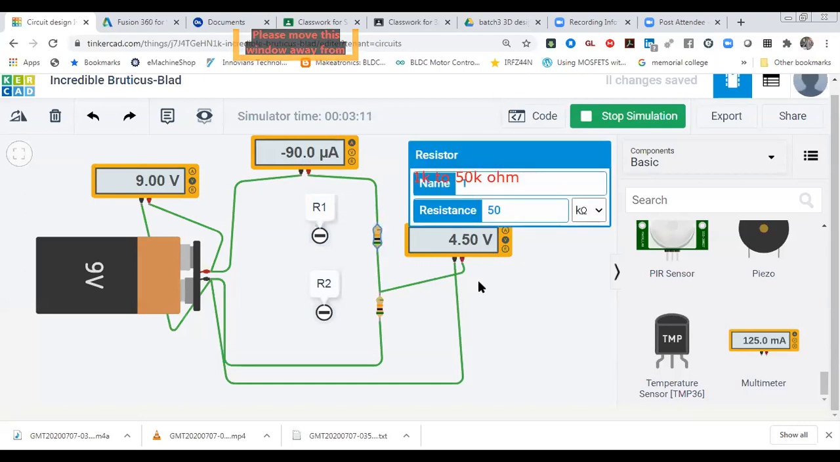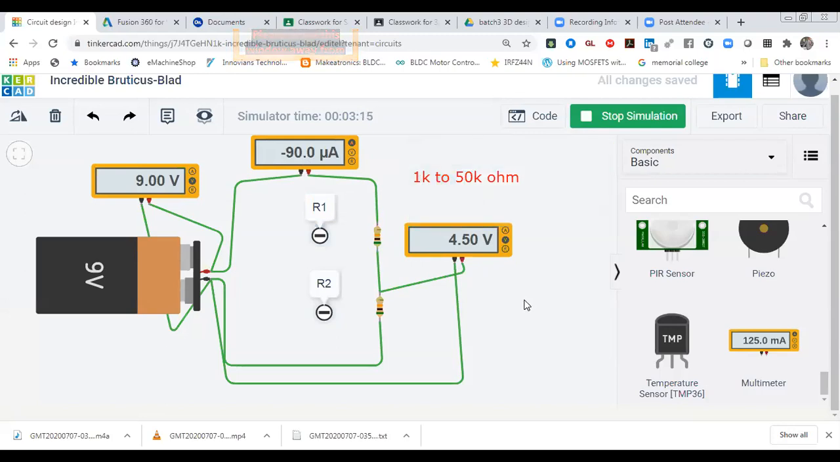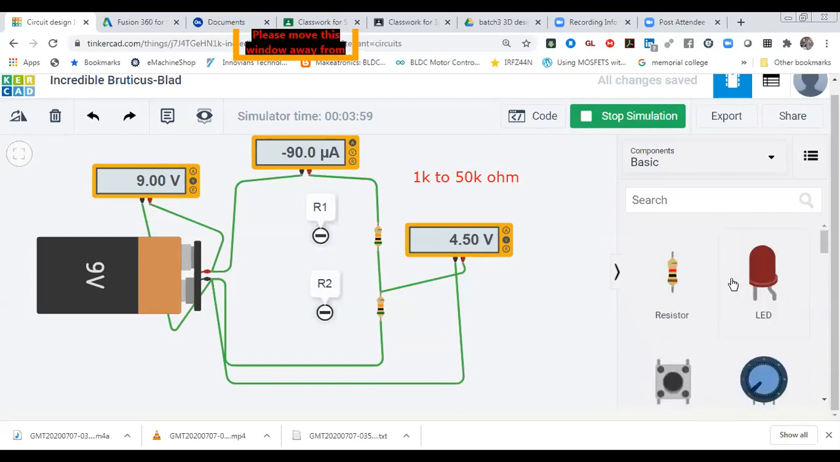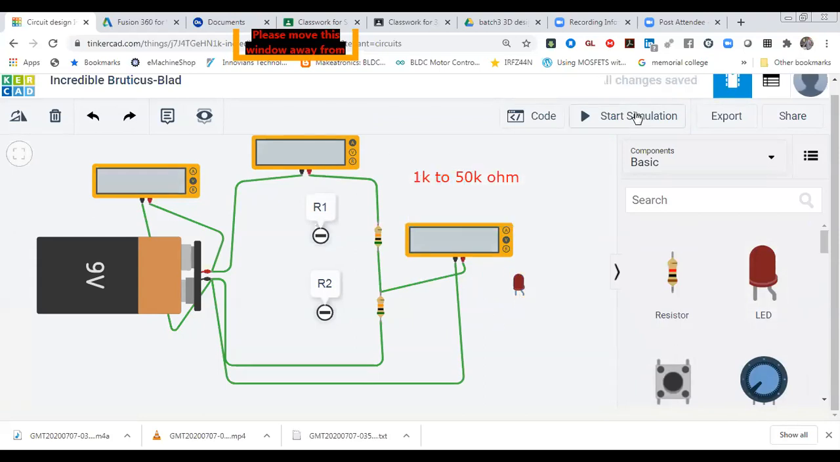Second, if you want to use that output voltage for operating some load, for example running a motor or glowing an LED, the current is very low when you use 50K. So in the 50K rating, the current is in microamperes.